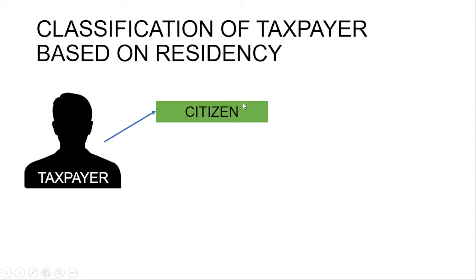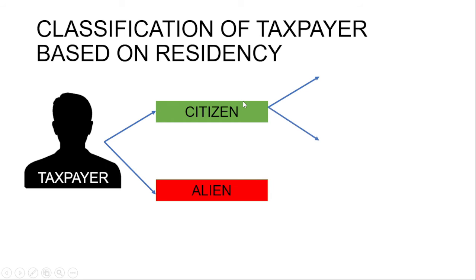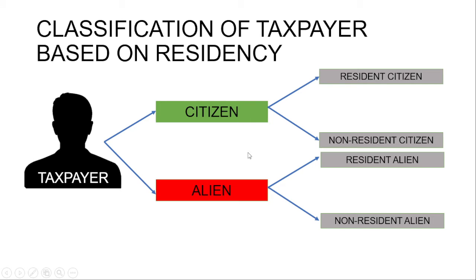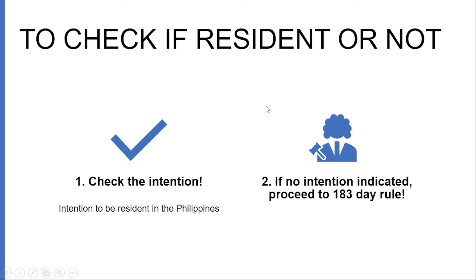So, classification of taxpayer based on residency. Taxpayer: we have citizen and then alien. Under citizen, meron tayong dalawa, which is yung sinasabi natin na resident citizen and non-resident citizen. Under alien, we have resident alien and non-resident alien. Okay? So paano natin malalaman if we are resident? You need to check the intention. Kung isang taxpayer ay intention niya to be resident in the Philippines, then siya ay resident.